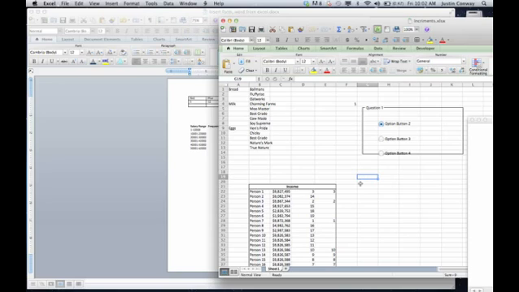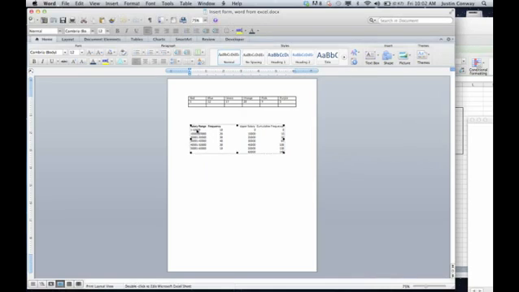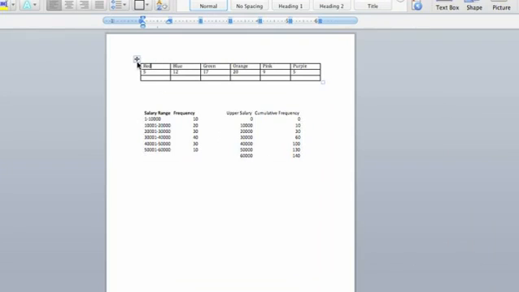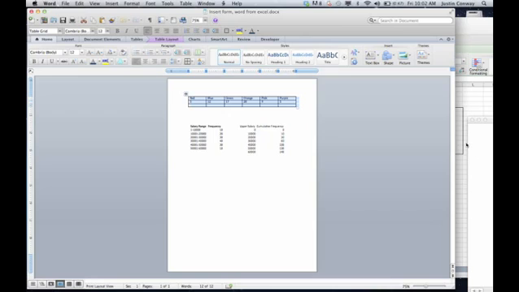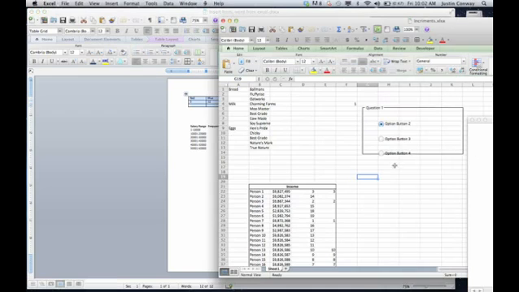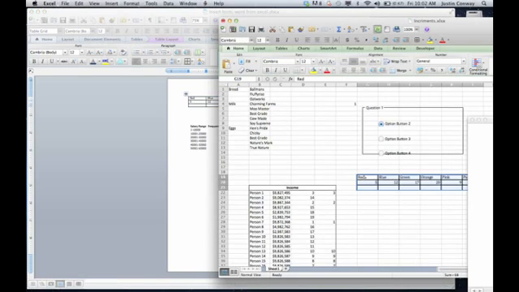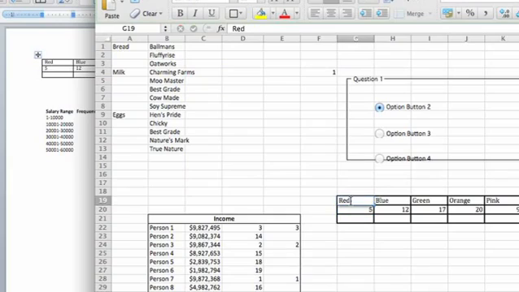The first thing that I'll cover, the most simple, is embedding. If I want, let's say in my Word document I have this table here. Let's select the first one. Let's say I want this table to go into my Excel document and to be embedded there. Simply copy it, Command C on a Mac, Control C on a Windows machine, and when you select in your cell, hit paste, and now you can see that the information actually lives in your Excel document, and you can edit the information from this area.